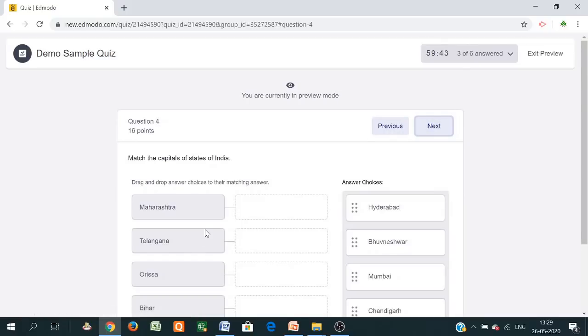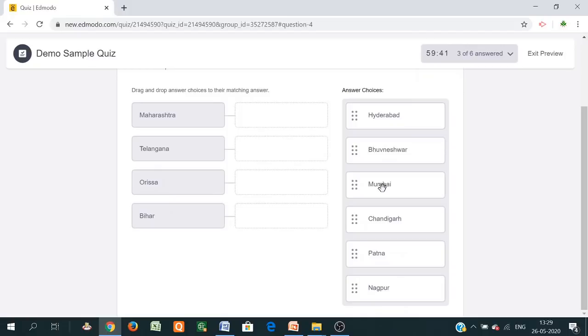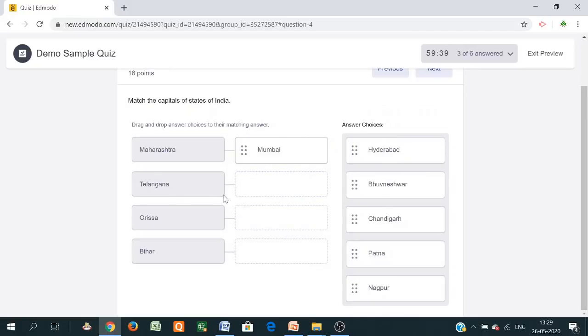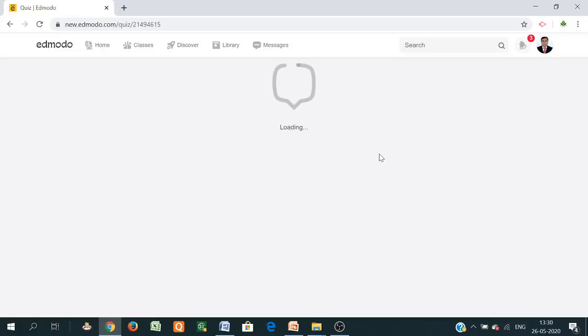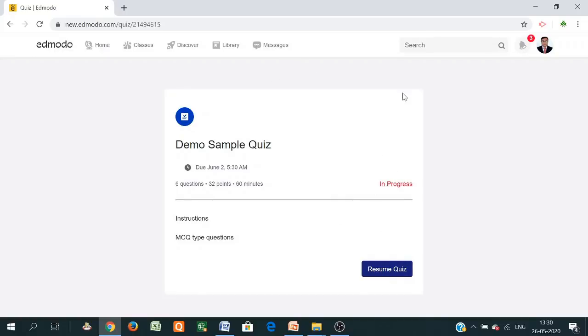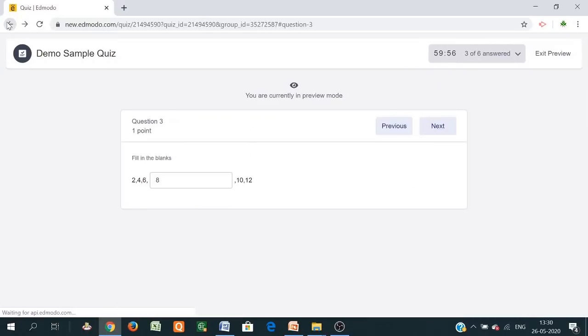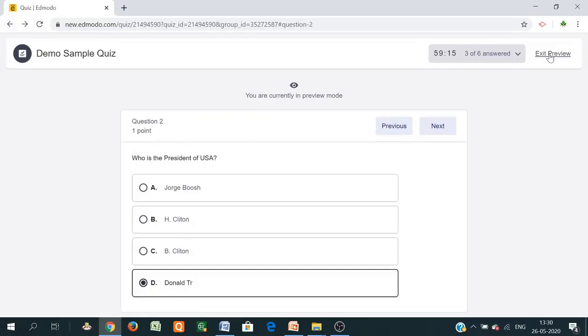So this is the preview question. Then here Maharashtra, this is Mumbai, Telangana. So in this way you can show the questions. Then next is exit preview.